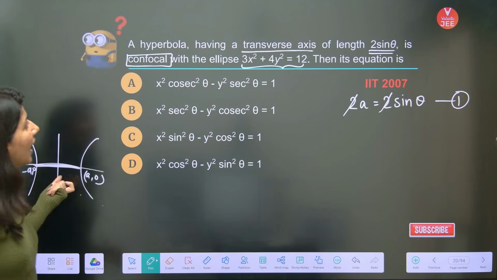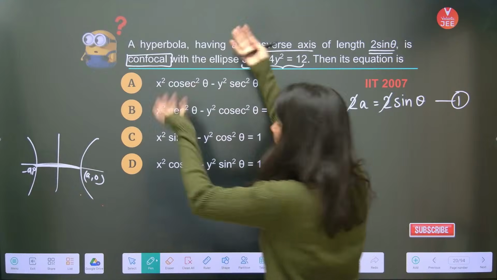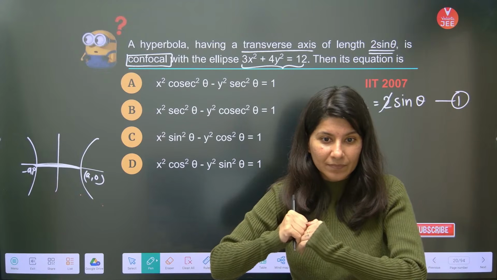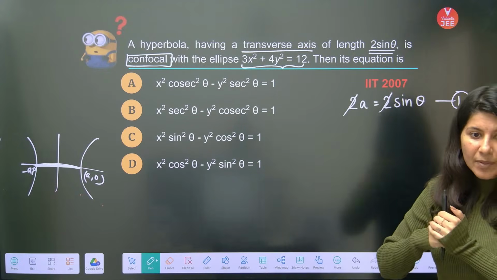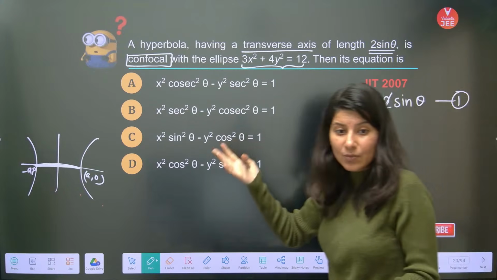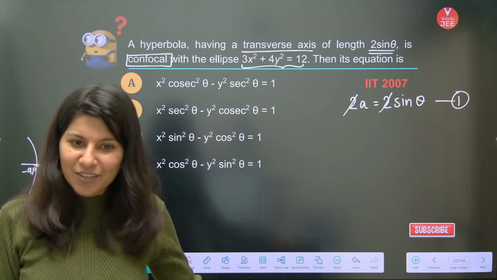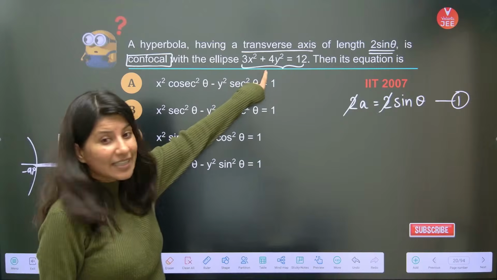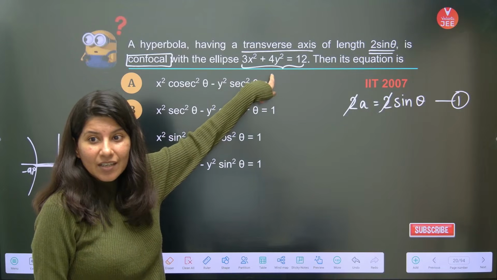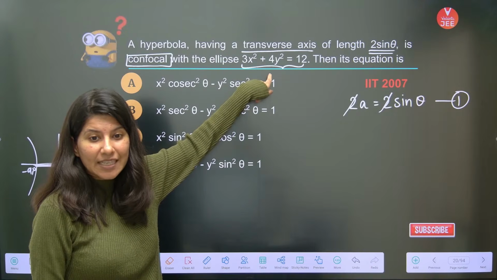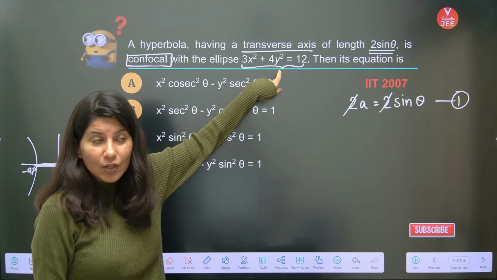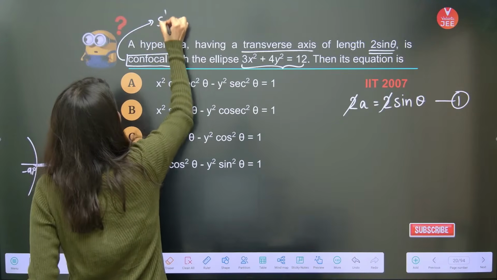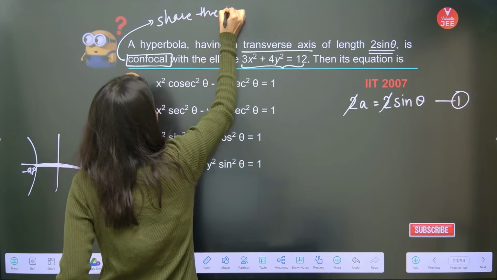And they are saying that my hyperbola is confocal with my ellipse. What is the meaning of confocal? Nobody is able to tell me. Can anybody tell me what this is? This is an ellipse, right? Confocal means they share the same focus.